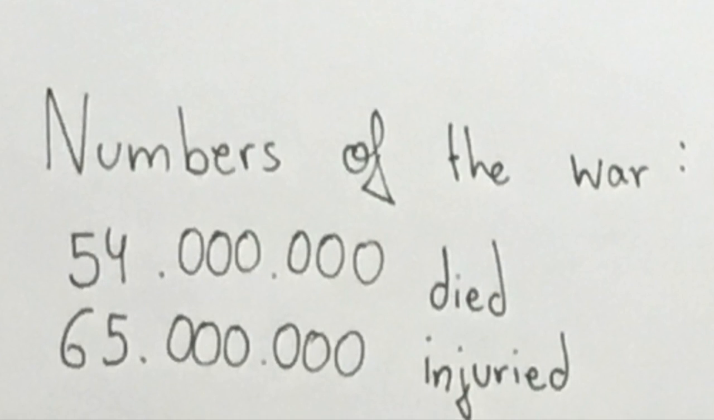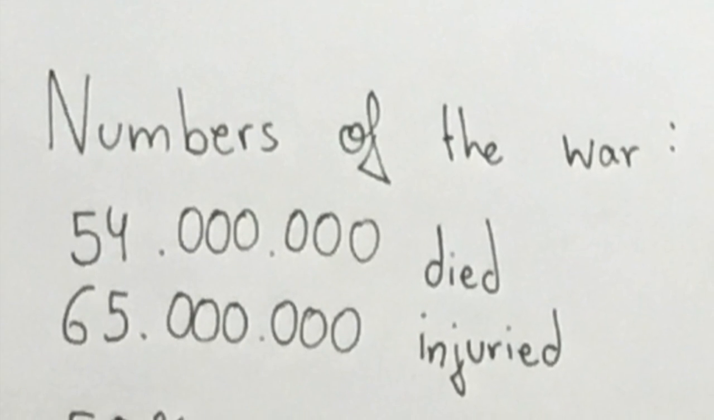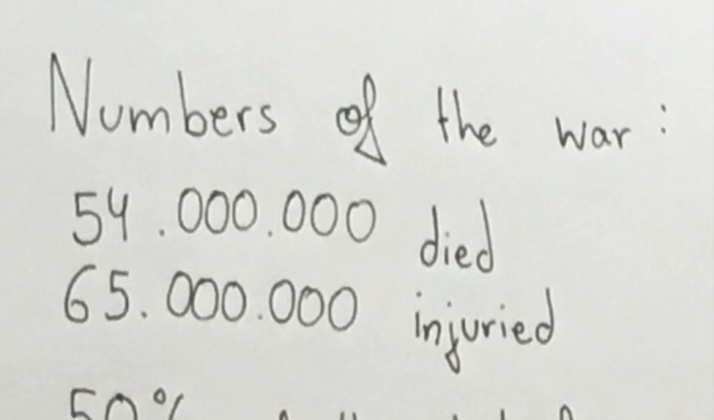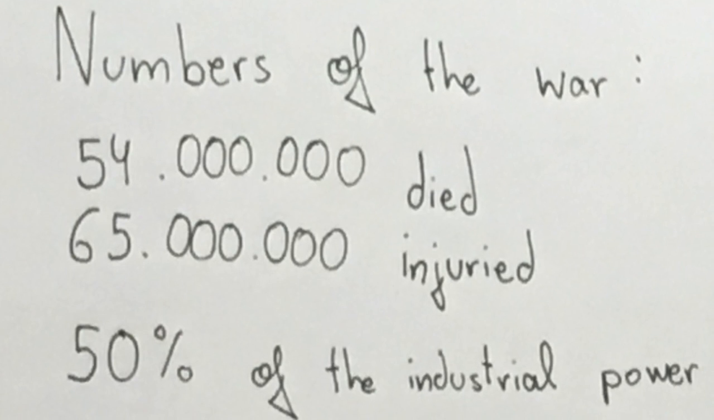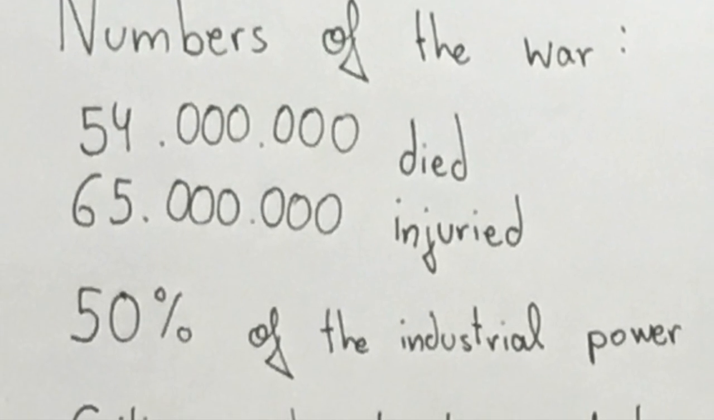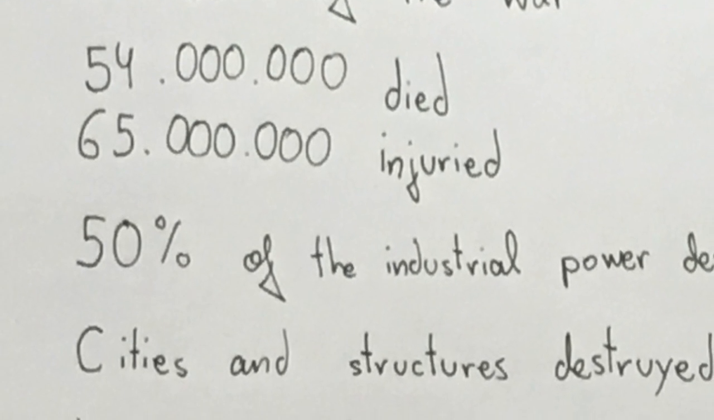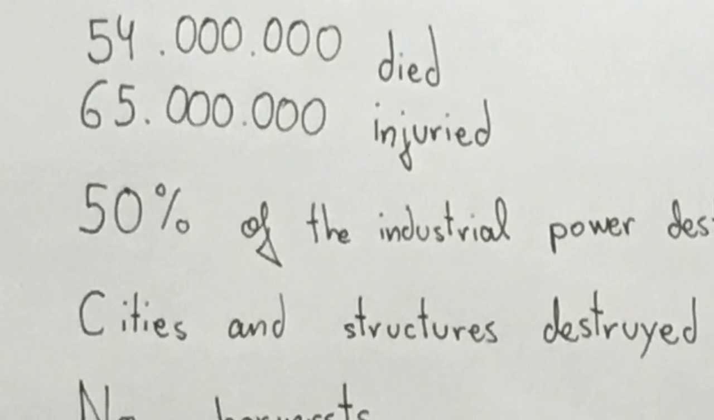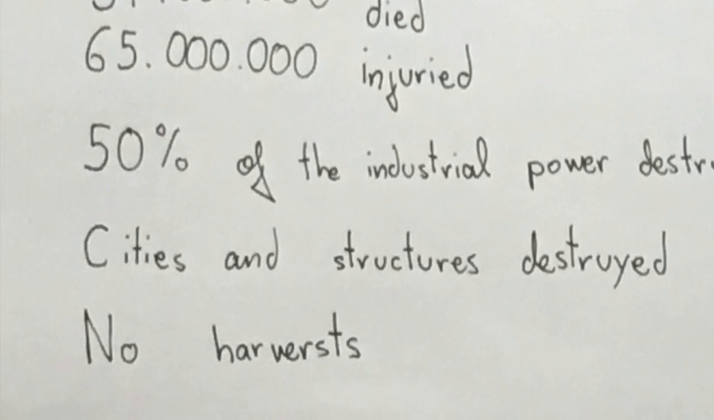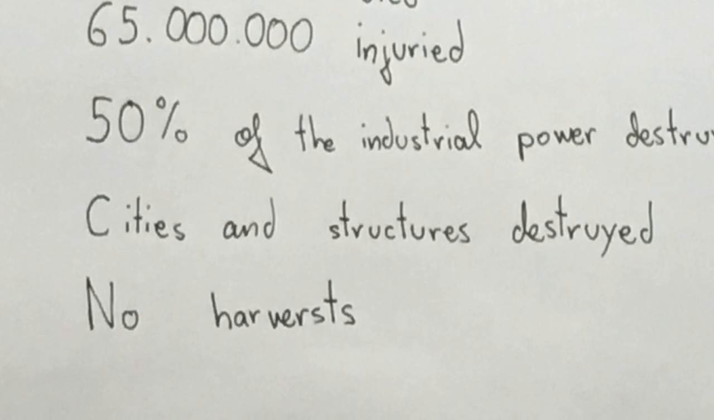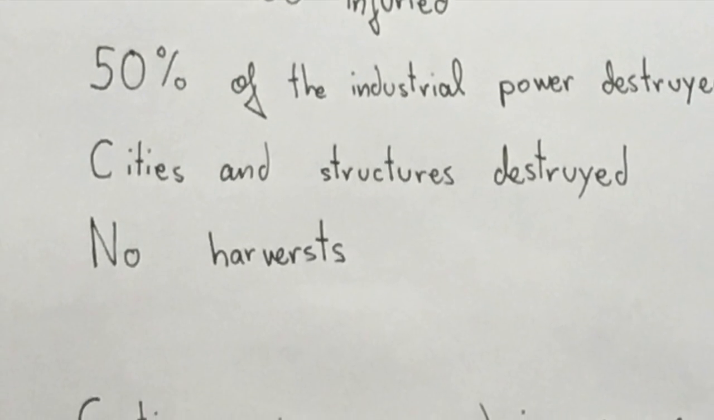There were several consequences to this war. 54 million people died and 65 million were injured. Most of them were civilians, for the first time in a war. Europe was destroyed. Cities, industries, and most of the infrastructure were destroyed, creating a stop and a crisis in the European economy due to the loss of 50% of the industrial power. It also affected agriculture because the harvests were stopped during the war.